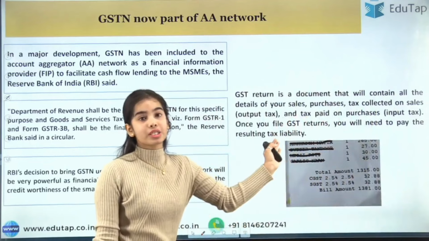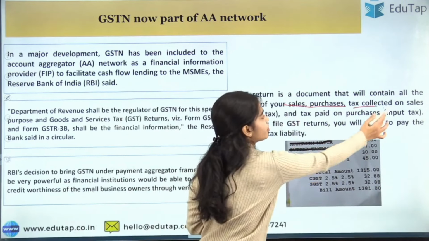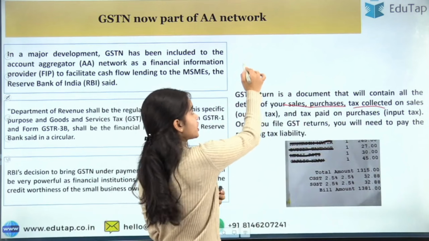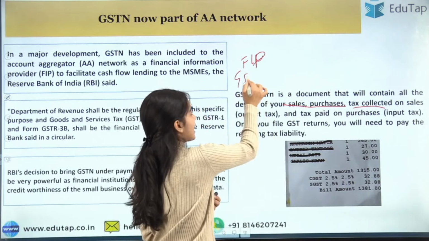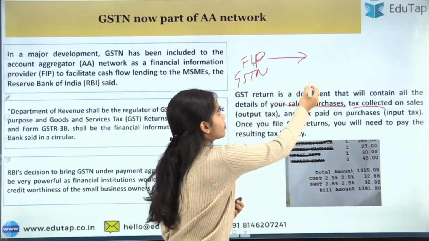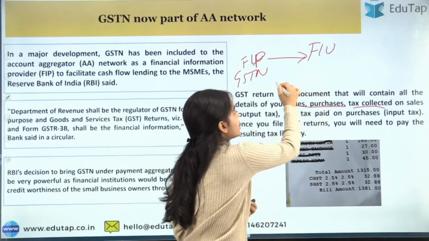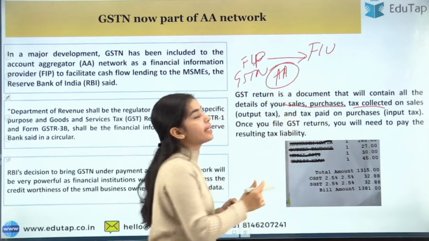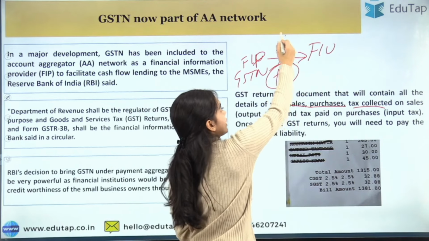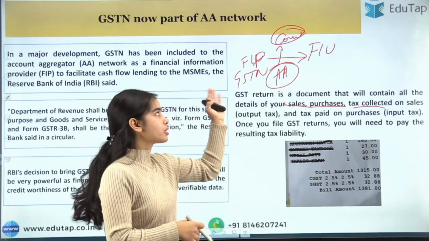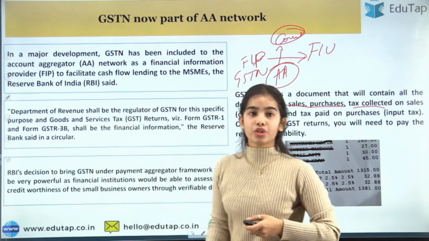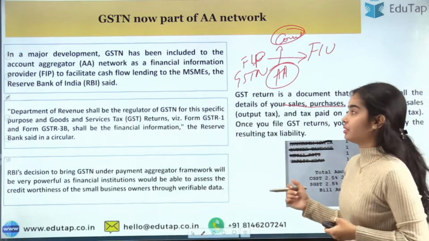You can read about the GST return. This is the information that will be provided from the financial information provider, which the GSTN has become, to the financial information user through the account aggregator network, and the account aggregator network will have the consent of the consumer, or the MSME that is involved. So you can read this complete news article.